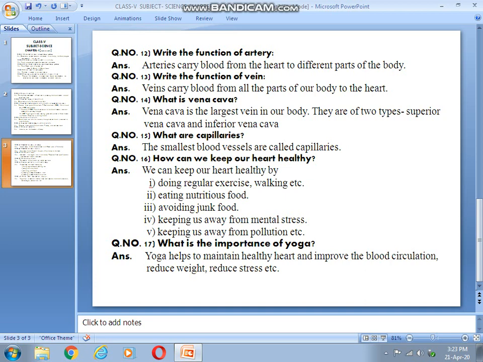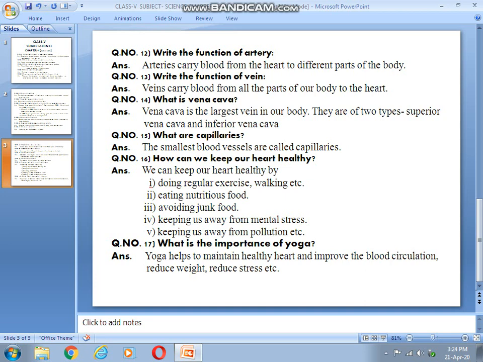Now, question number 14. What is vena cava? Vena cava is the largest vein in our body. The one which remains in the upper portion of heart is called superior vena cava, and the one which remains in the lower portion of the heart is called inferior vena cava. It is given very nicely in the diagram in your book. So 2 vena cava, superior and inferior.